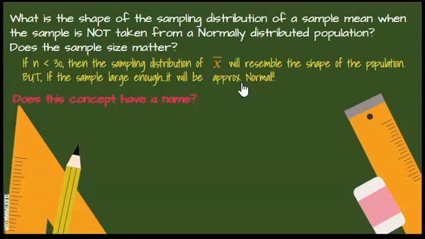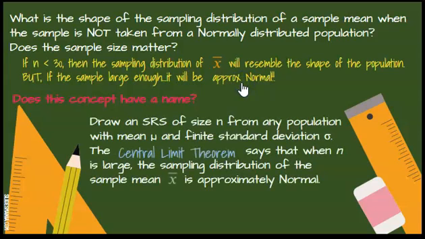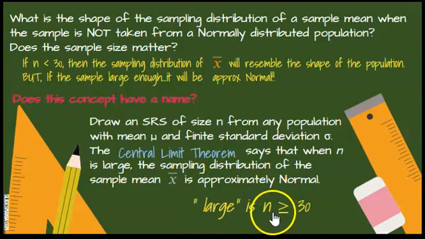Now, what is this concept called? The central limit theorem says that when n is large, the sampling distribution of the sample mean is approximately normal. So it's called the central limit theorem. It only works with sample means. It does not work with sample proportions, but only sample means. So the question becomes, okay, what is large enough? What makes it large enough to become approximately normal? Well, large, in this case, is when n, your sample size, is greater than or equal to 30. It's not very big, but that's large enough to make it approximately normal.